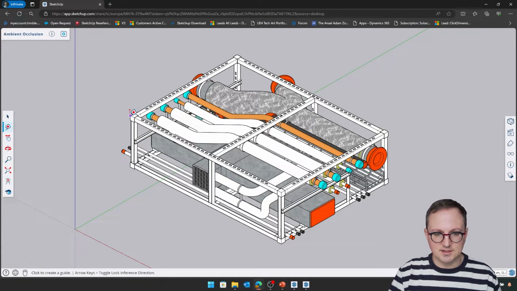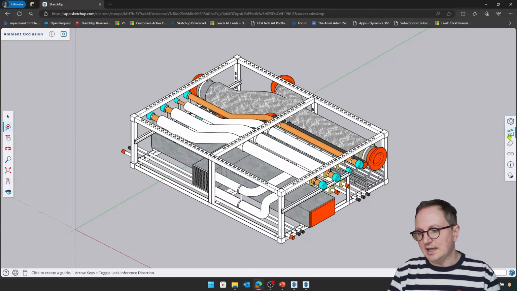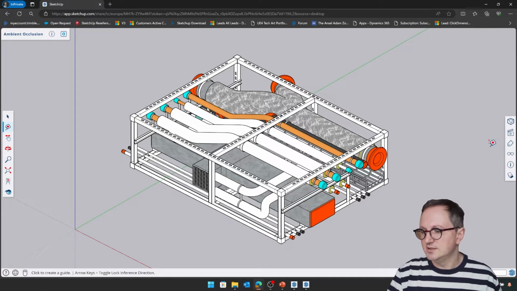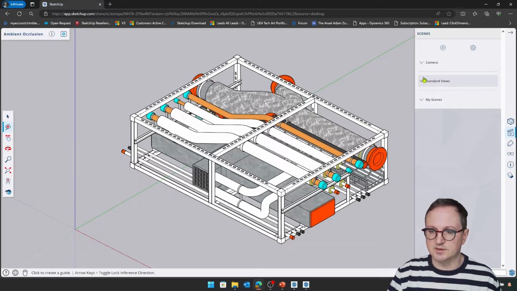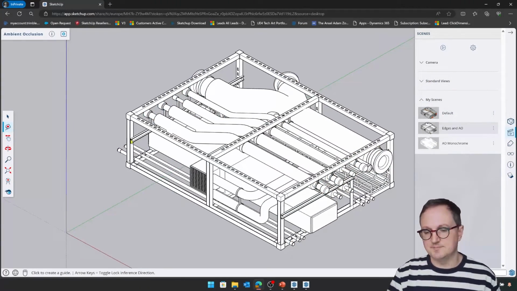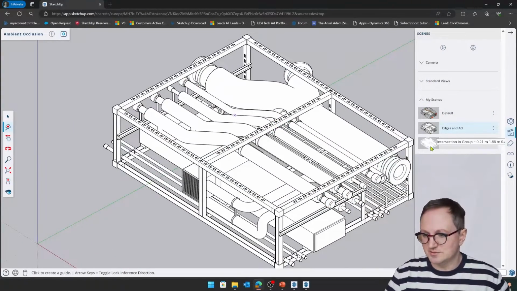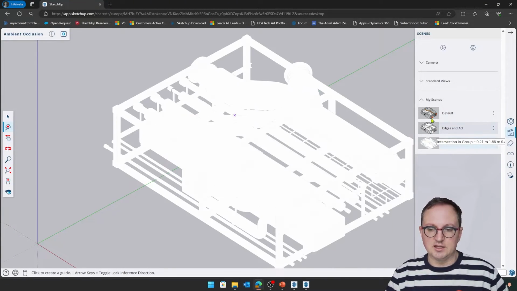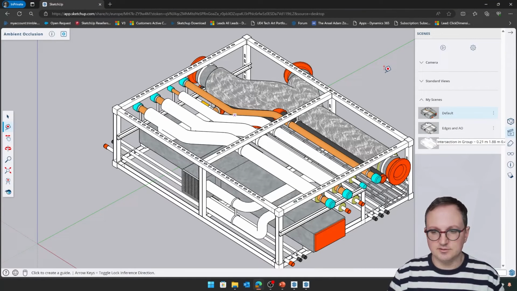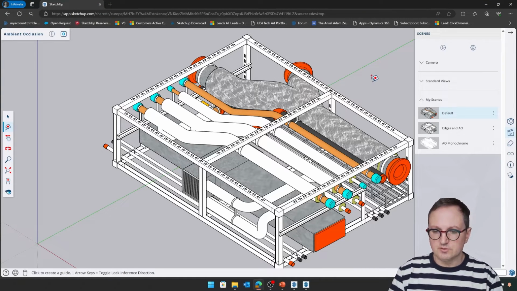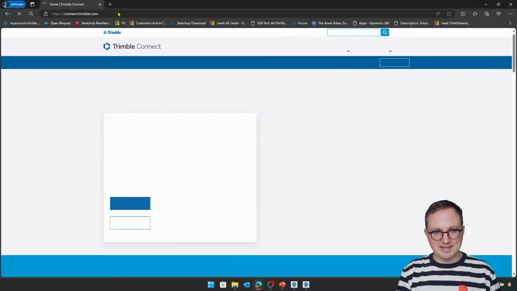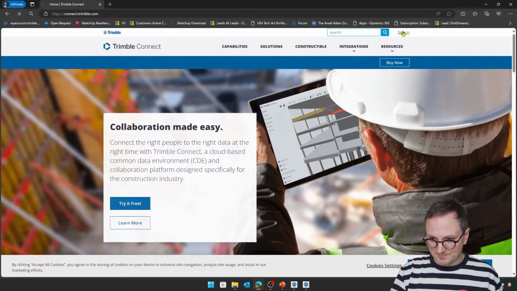Quite importantly, as many customers have told us, tape measure tool if we need to take measurements, and any scenes that you've saved or pre-configured views that have been saved should also be visible to them here. So I think I've got 3 scenes. Ambient occlusion isn't supported in the web version, unfortunately, not just yet. We can give our clients or colleagues access to that file, which they cannot download. So really useful.